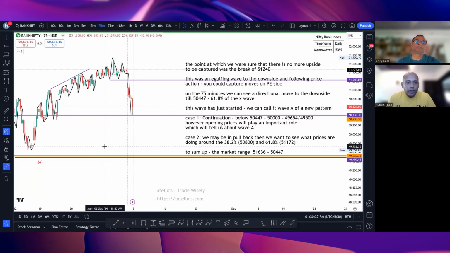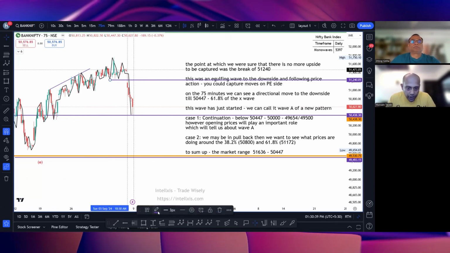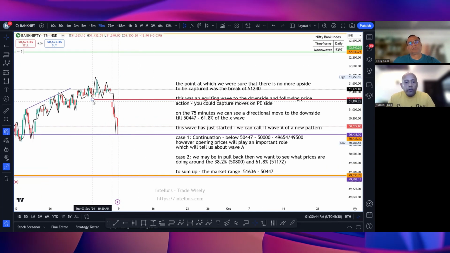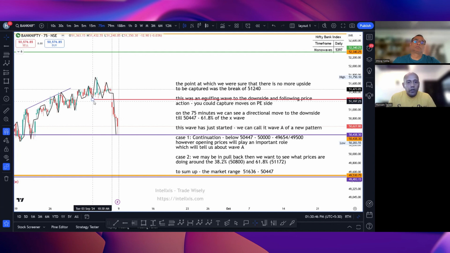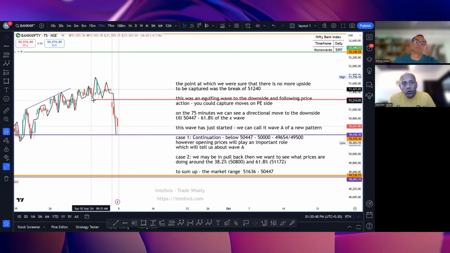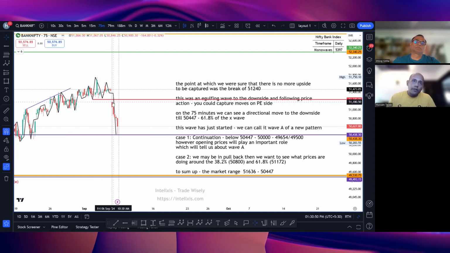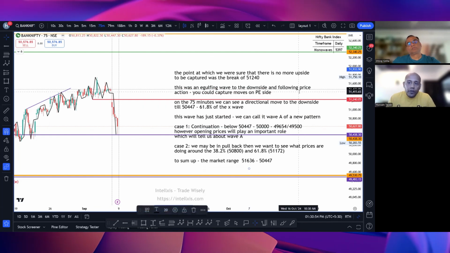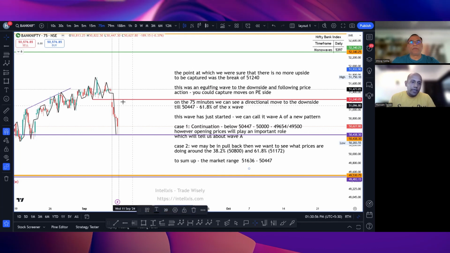Correct. As of right now, sir, this purple line that I have marked, I will just change the color to red. This is the low of Tuesday. Okay, after that, this Tuesday low was broken on Friday. In essence, this was an engulfing wave to the downside, right?